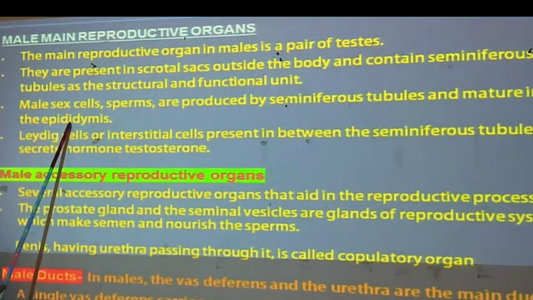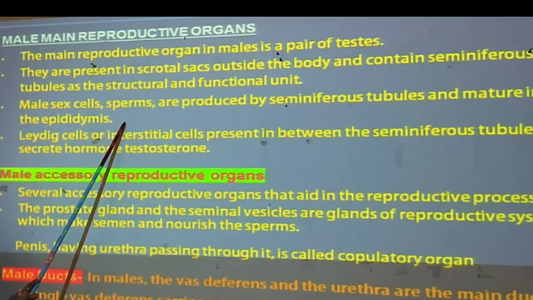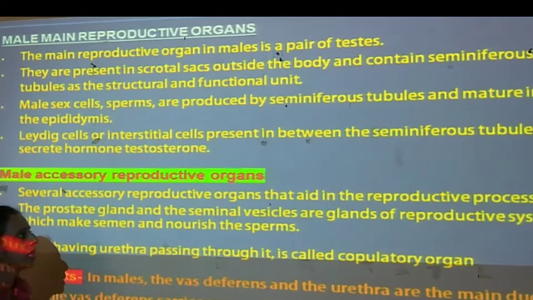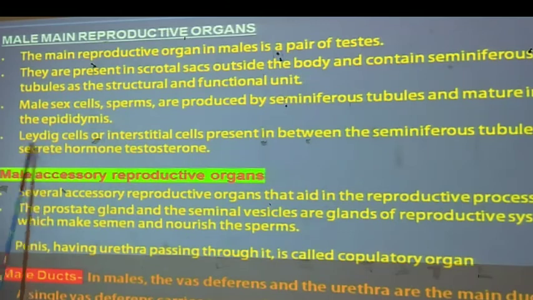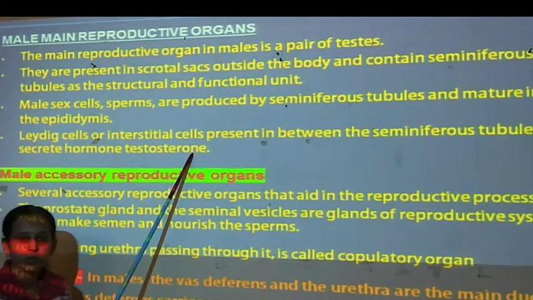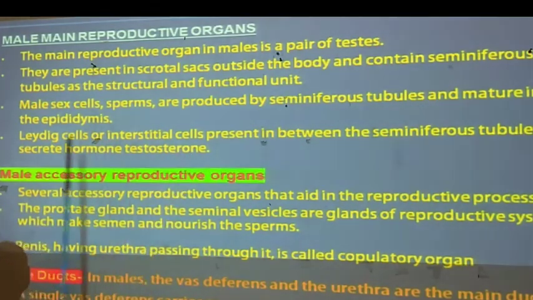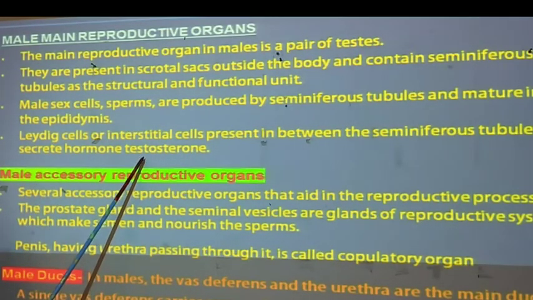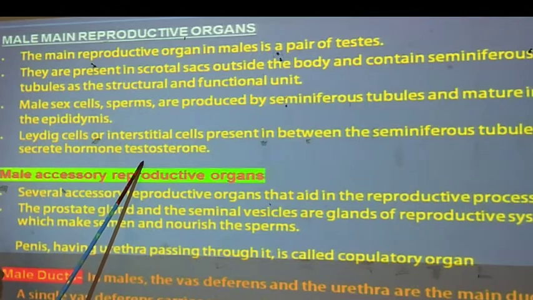These male sex cells are called sperms, or the male gamete. And Leydig cells, the interstitial cells, give nourishment to the testes. They produce the male sex hormone testosterone.